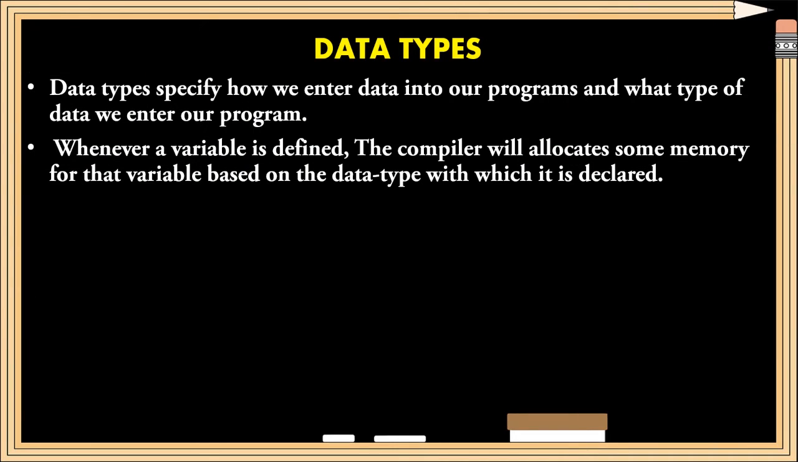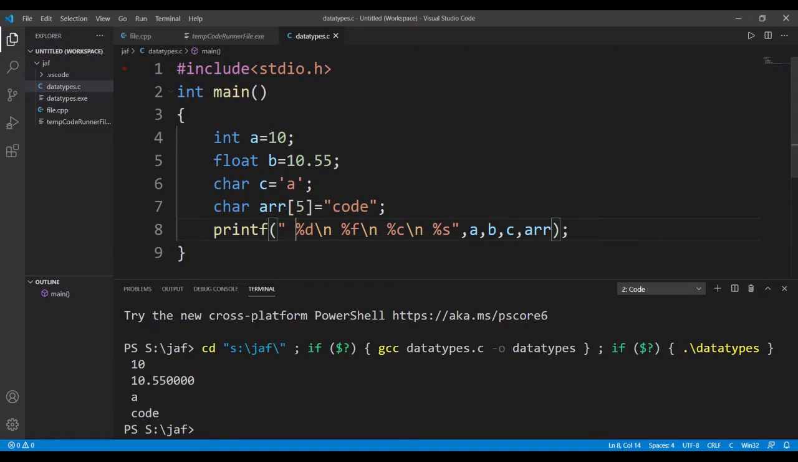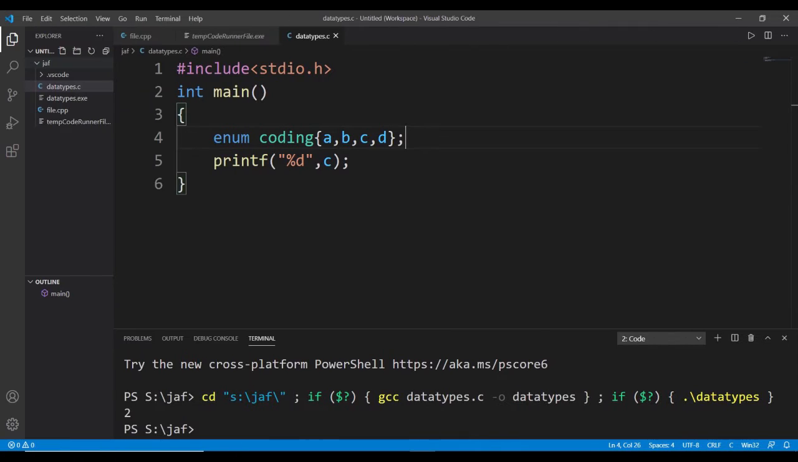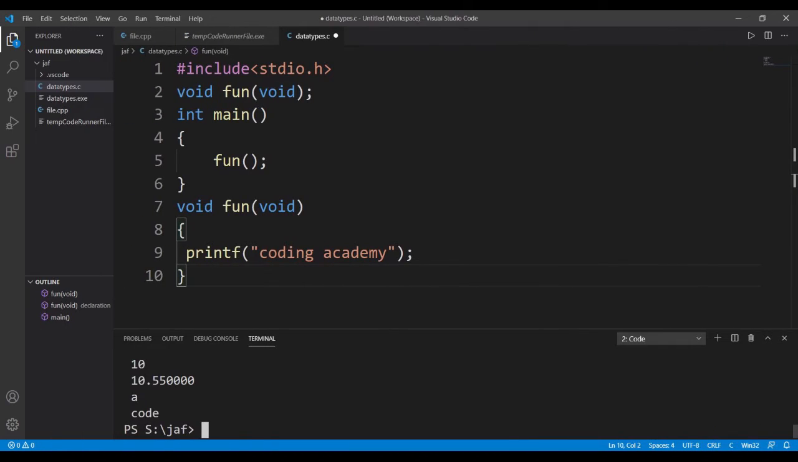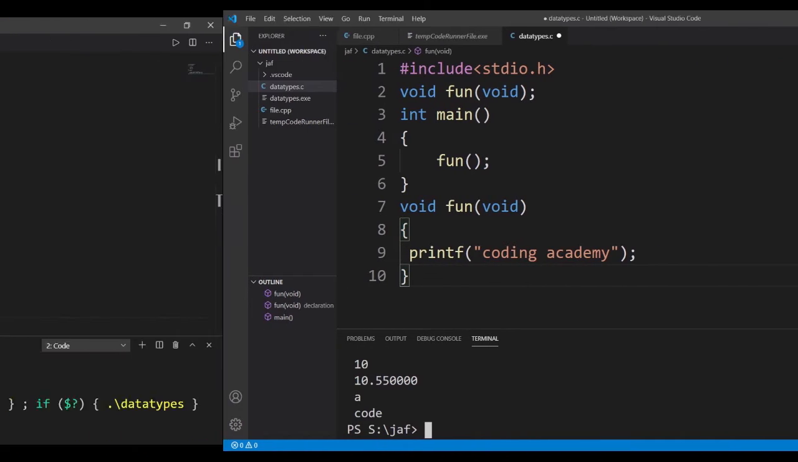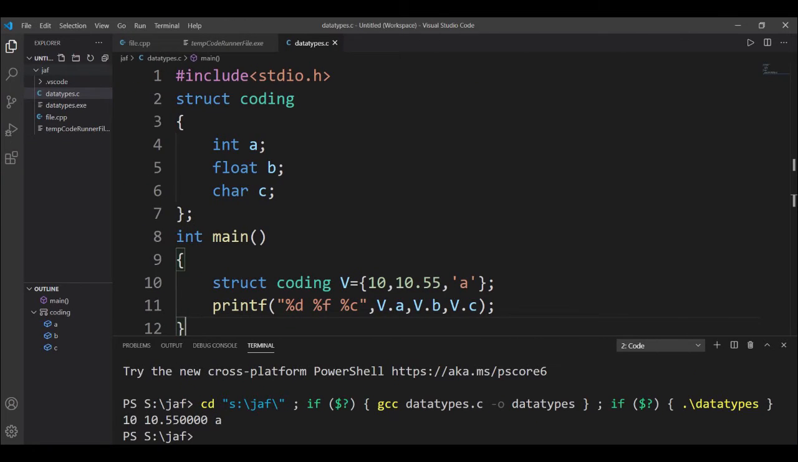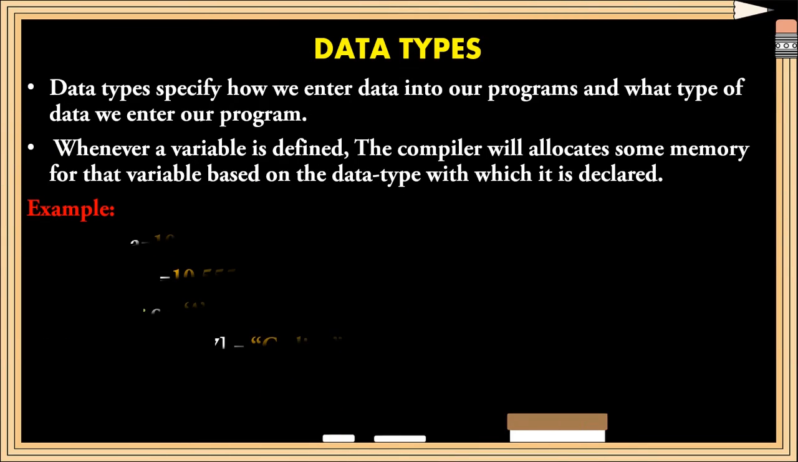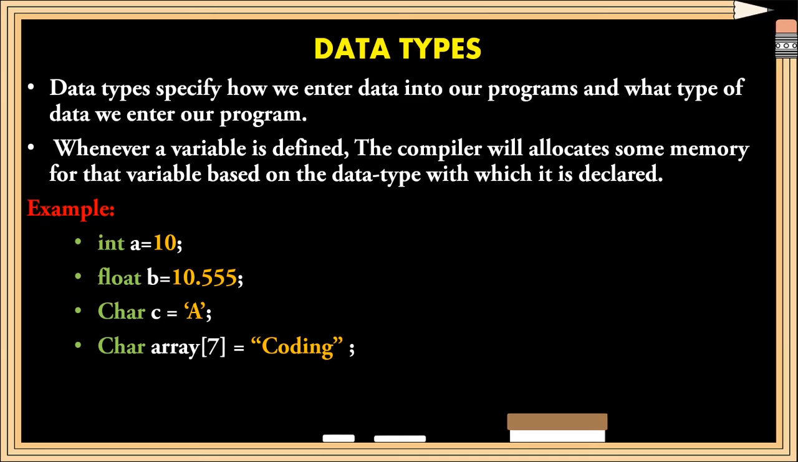Whenever a variable is defined in our program, the compiler will allocate some memory for that variable based on the data type with which it is declared. You can observe in every program, whenever there is a variable, there will be a declaration with a data type in front of it. For example, here the variables a, b, c and the array are initialized along with the data types.